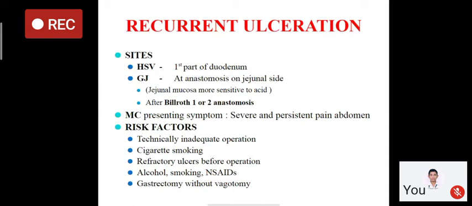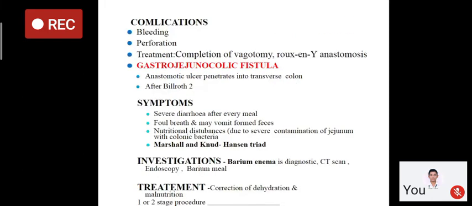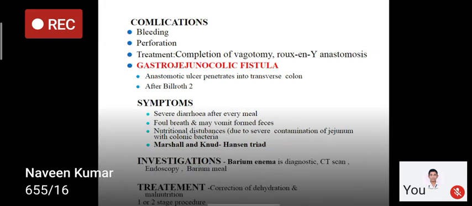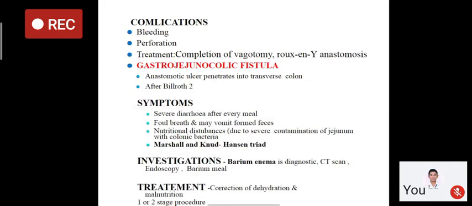The most common presentation will be severe persistent pain in the abdomen. There may be hematemesis or melena. The risk factors are a technically inadequate operation, cigarette smoking, refractory ulcers, alcohol, NSAIDs, or gastrectomy without vagotomy, because there will be acid secretion. So there will be recurrent ulceration at the stoma site. It may lead to bleeding, perforation, and treatment is done by completion of the vagotomy. Vagotomy is done to decrease acid secretion, and Roux-en-Y anastomosis, which I told you in the previous slides. This recurrent ulcer may lead to complications of the gastrojejunal anastomosis.